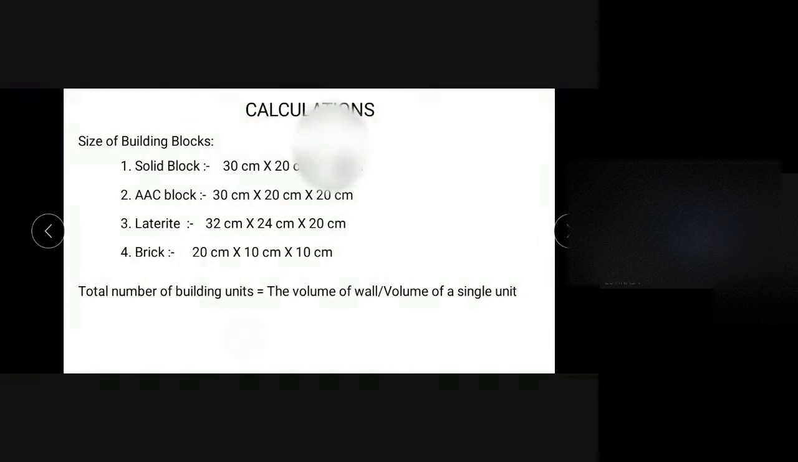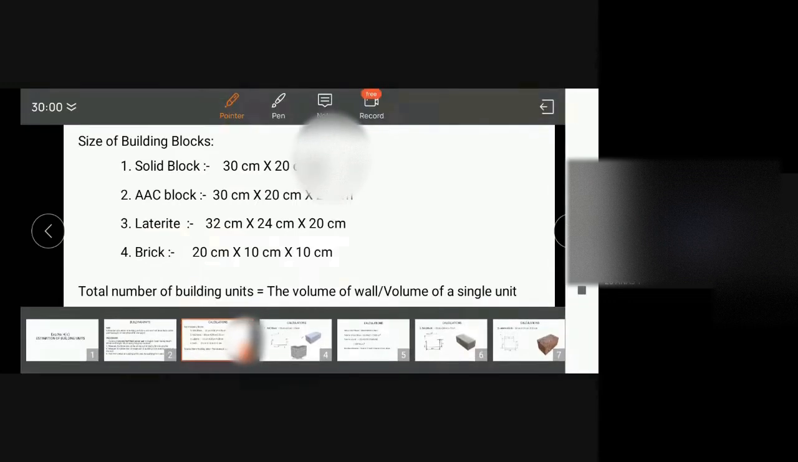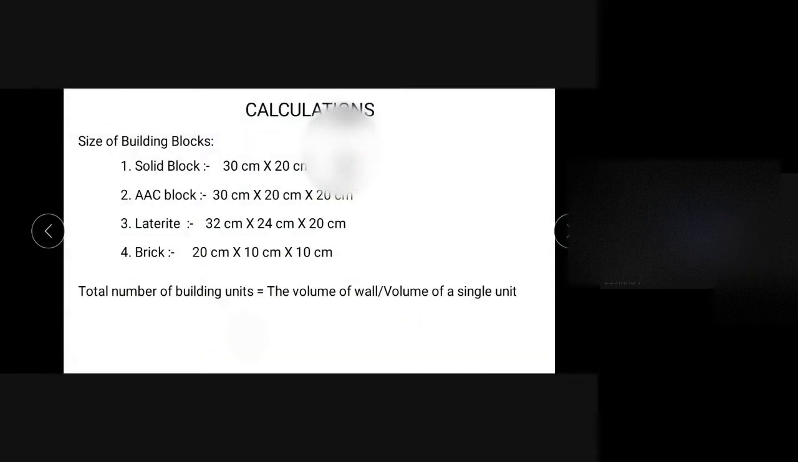So here the thing is that we are taking the building units, that is solid block, AAC block, laterite block, and brick. So these are the building units that are used. Before I explain the English bond in brick masonry, there the building unit used is brick. Here we are just calculating the number of building units used. If the solid block is used for the construction, what will be the number of solid blocks?